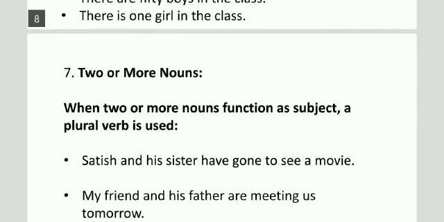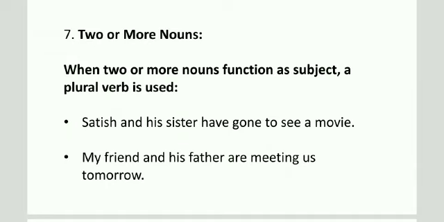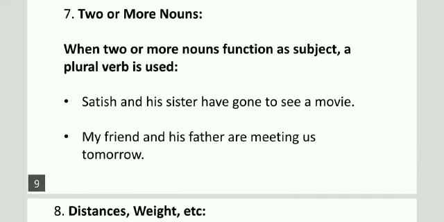Two or more nouns. When two or more nouns function as the subject, a plural verb is used. Satish and his sister have gone to see a movie. Here, Satish and his sister, we are talking about two persons. So we will have to use here the plural verb, have. In the next sentence, my friend and his father. Again, we are talking about two persons. The first person is my friend, and the second person, his father. So we will have to use the plural verb, are. Okay, next one.